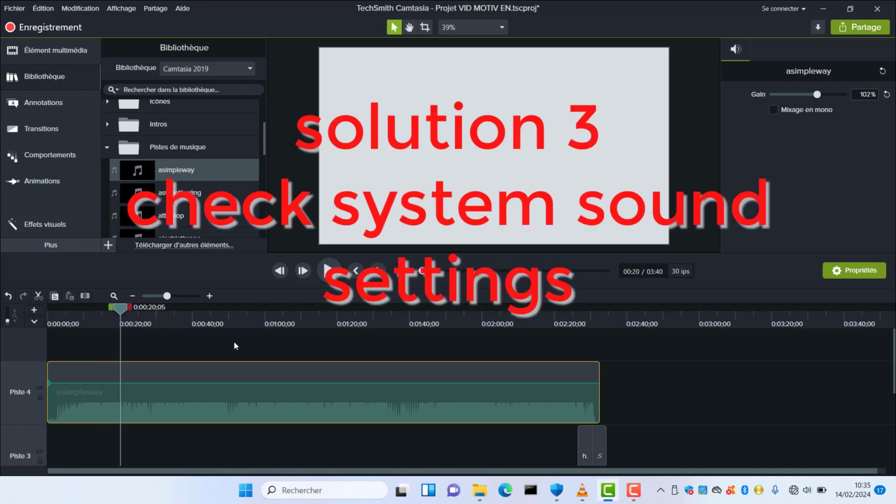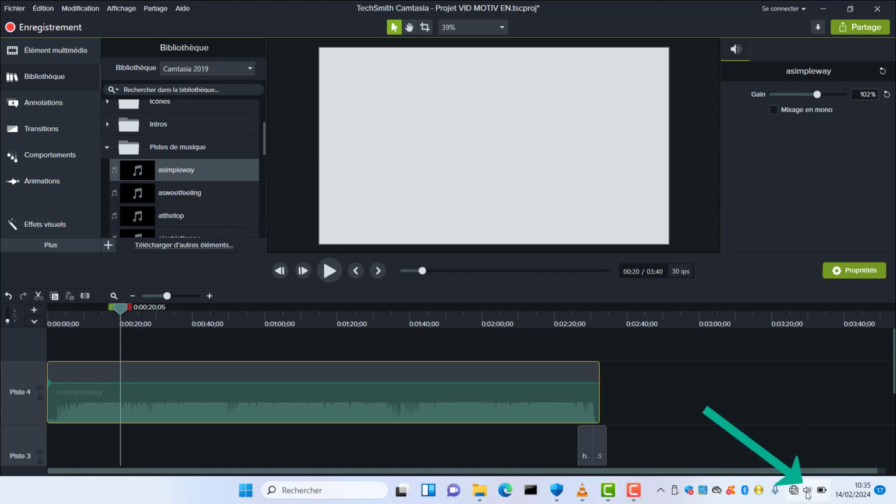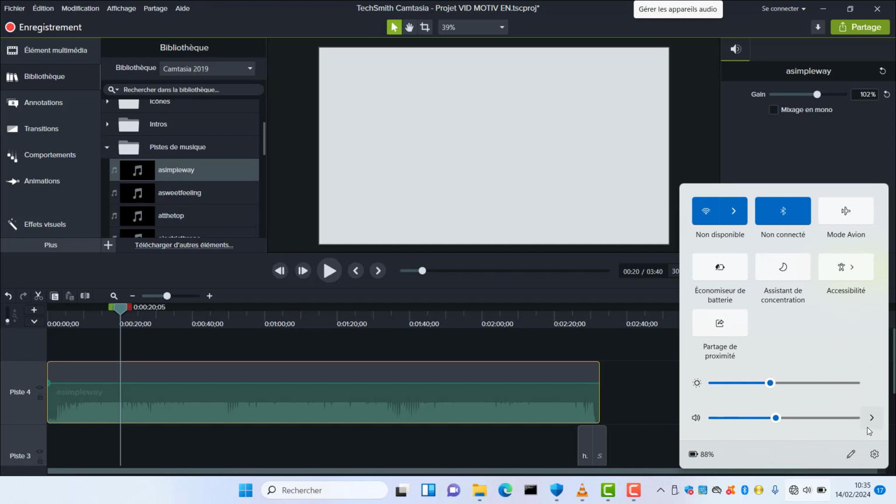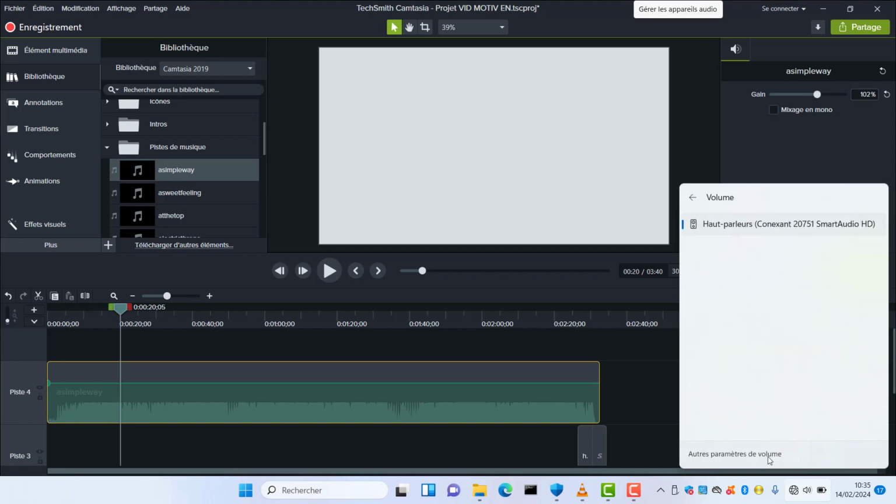Okay, now let's go for the third and last solution. You're going to check this icon for loudspeaker, and then you're going to continue over here.